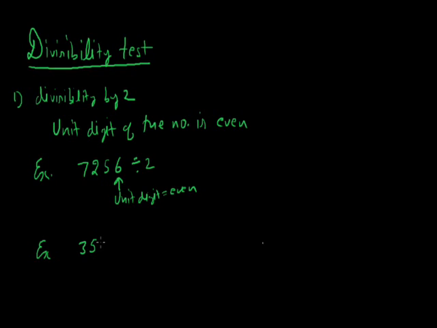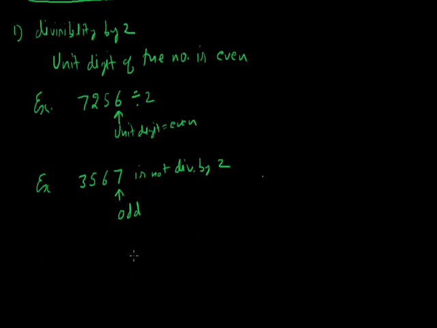3567 is not divisible by 2. Why? Because its unit digit is odd. For divisibility by 2, the unit digit must be even. So 3567 is not divisible by 2, because the unit digit is odd. So in this way we can check the divisibility by 2.